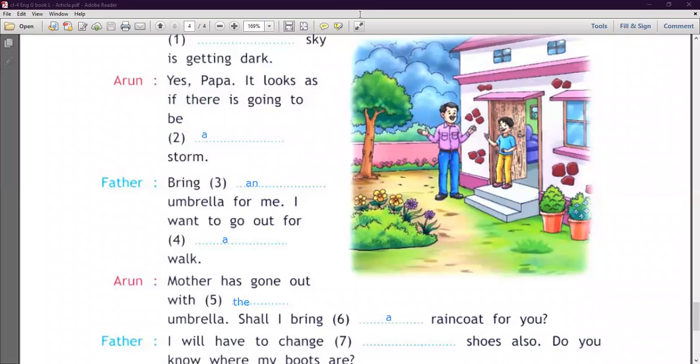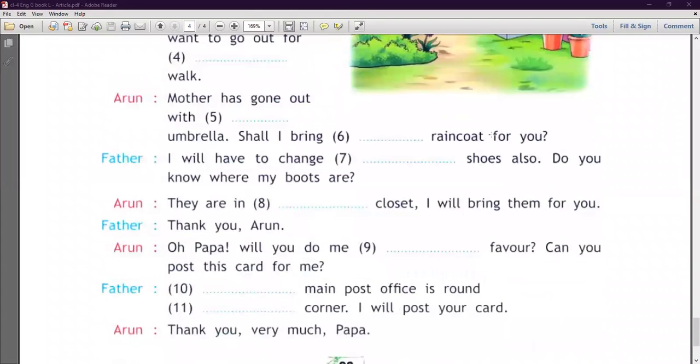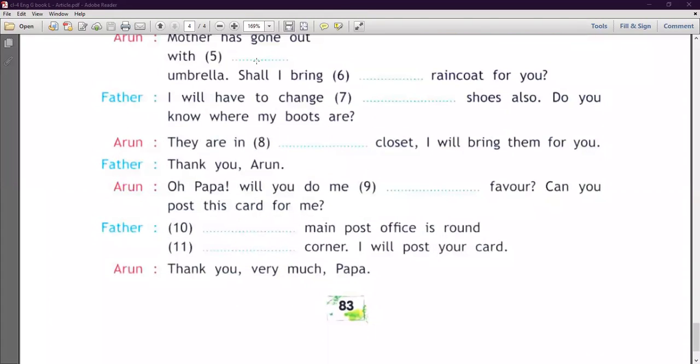Okay. Now next is, yes, father. I will have to change the shoes also. Do you know where my boots are?